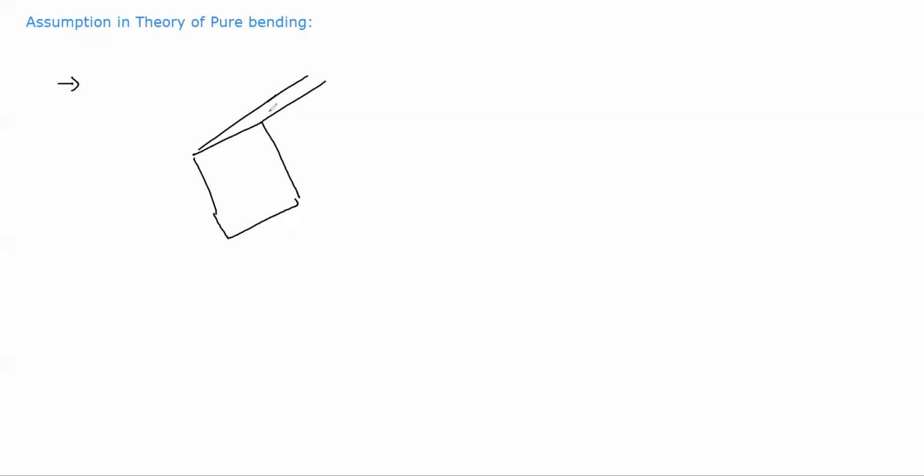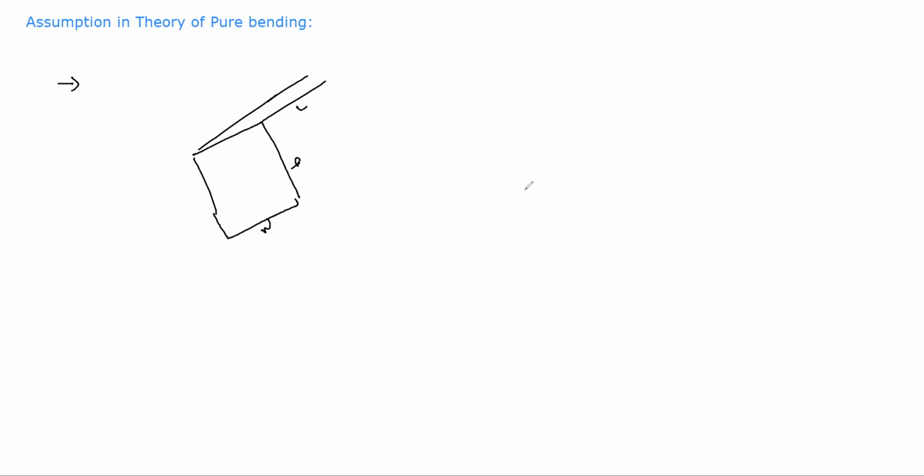Okay, so this is your beam element: length, width, and depth. Whenever I am considering an isotropic material, that means stress-strain properties are the same in all three directions. Everybody with me, please confirm. Isotropic means stress-strain properties are the same in all three directions. That means the elastic property, the modulus of elasticity, will be the same. All these properties remain the same.